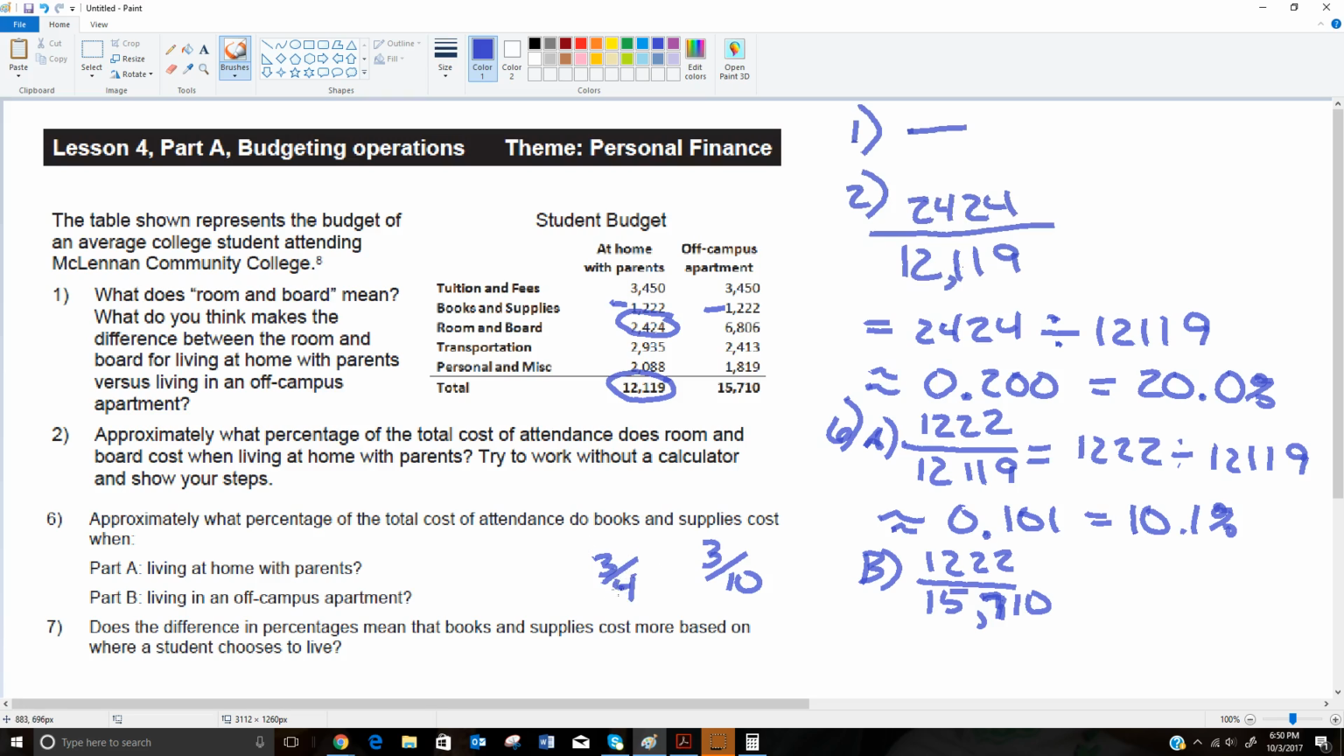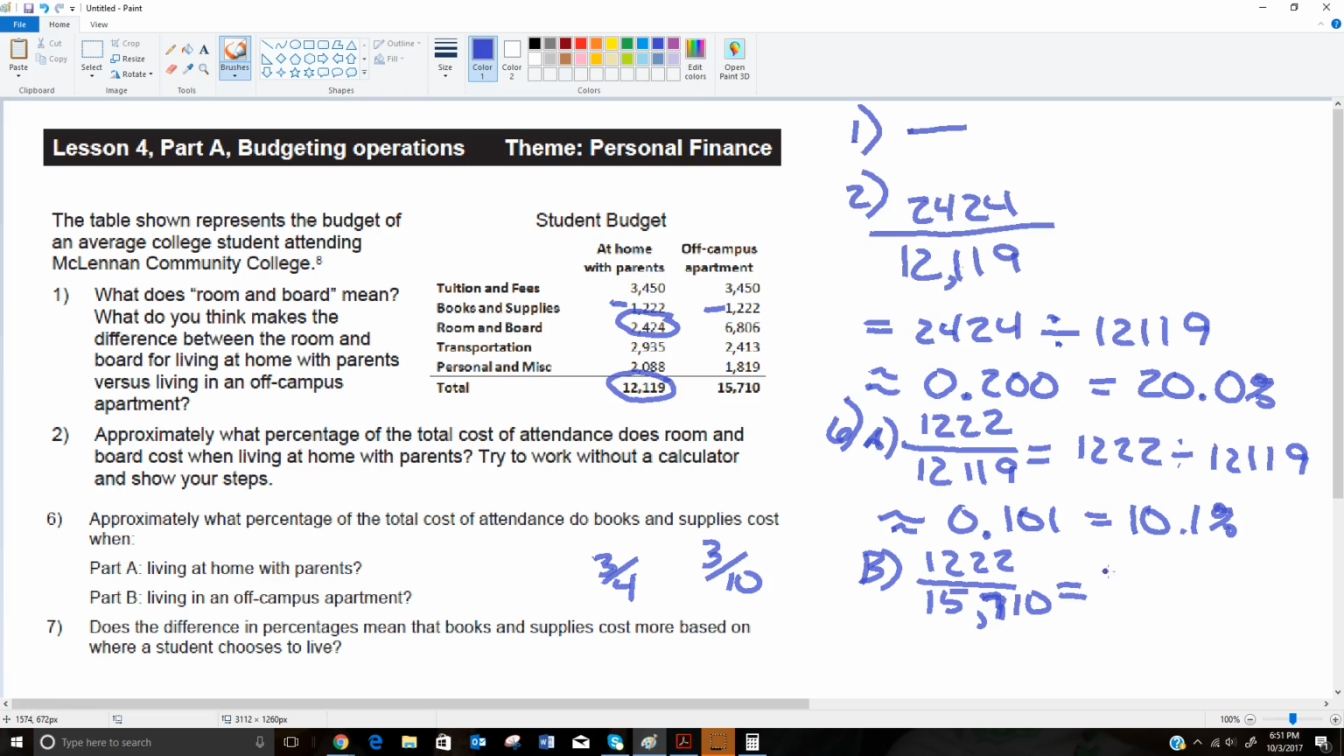Think about taking a pizza and cutting it into 4 pieces. If you ate 3 of those pieces out of only 4, that's a lot more of the pizza than if you cut the pizza into 10 pieces, which would be a weird way to cut a pizza. But let's say you had 10 pieces in your pizza and you ate 3 of them. Well, that would leave still 7 of those 10 pieces behind. So making this number bigger makes this top number not worth as much. So 3/10 is much smaller than 3/4. So here, same thing. We have a much bigger budget, so the cost of books and supplies is going to be a smaller part of the budget.